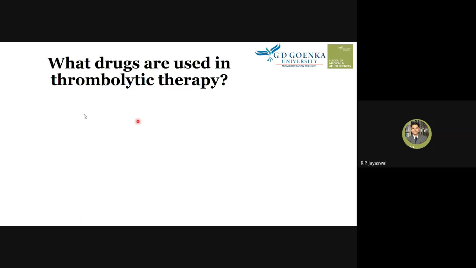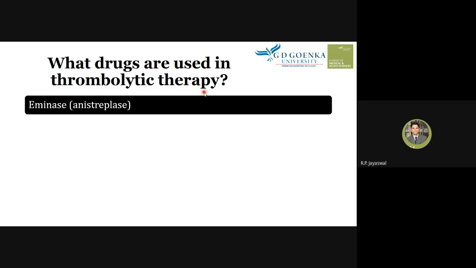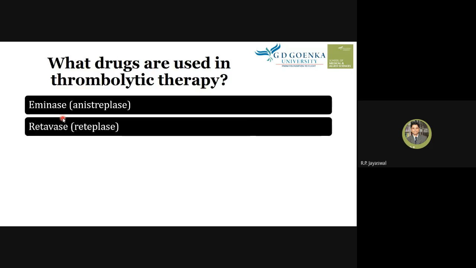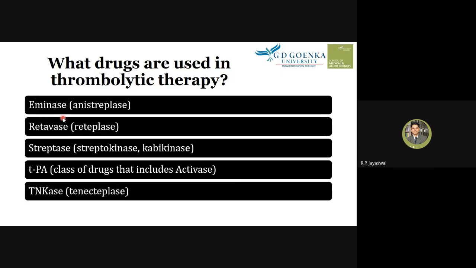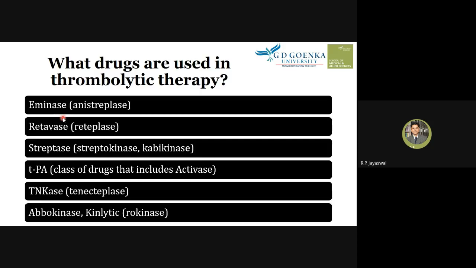Now, what drugs are used in thrombolytic therapy? You need to remember a few drugs which are used in thrombolytic therapy where the thrombus clots are dissolved: anistreplase, reteplase, streptase, tPA, urokinase. These are the drugs of choice which can be used as thrombolytic drugs.